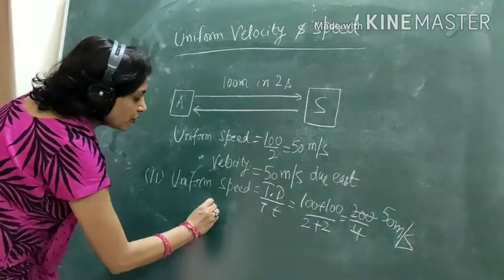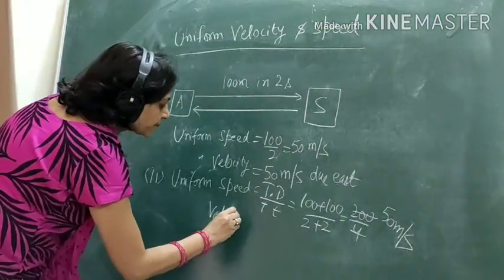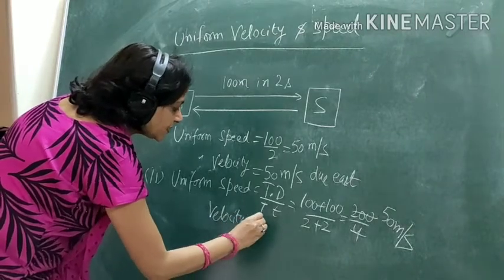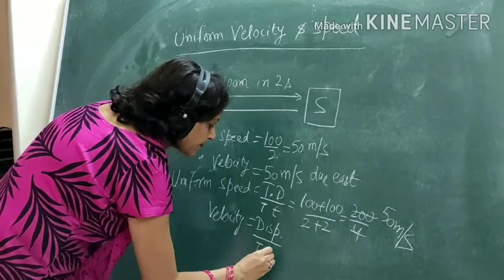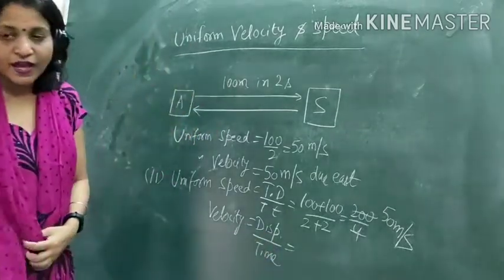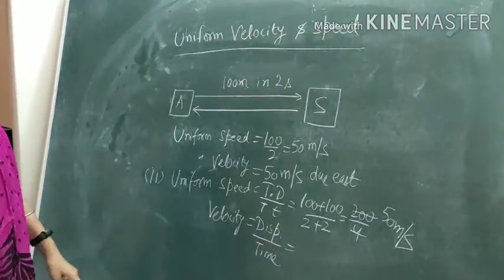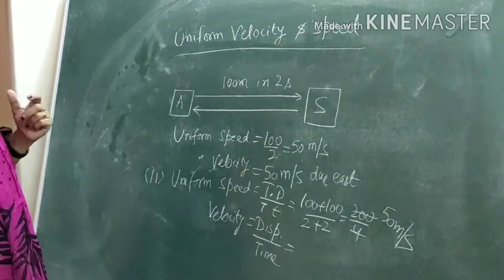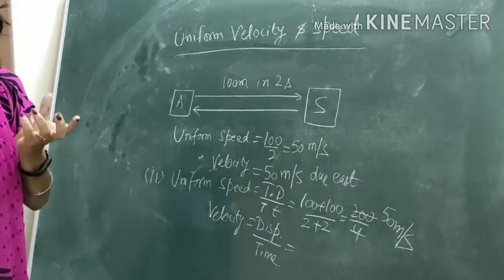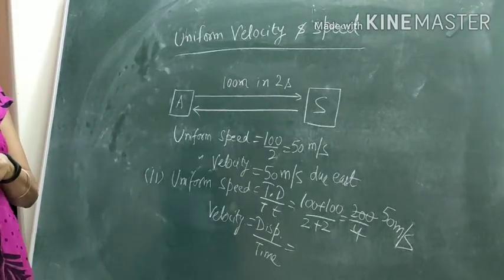Now if I calculate the uniform velocity, it is displacement upon time taken. The velocity is 0 meter per second. Why is it 0?